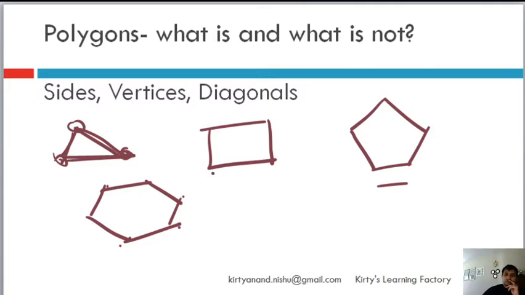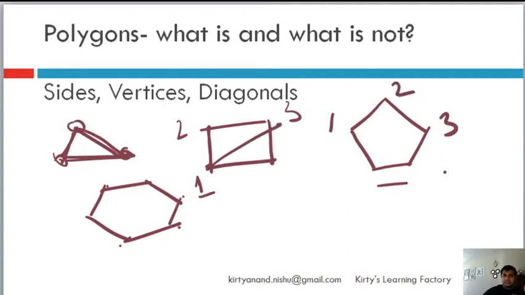Whenever you draw a line segment connecting two opposite vertices or two non-consecutive vertices... So this and this, they are consecutive vertices. Okay, this is vertex 1, this is vertex 2, this is vertex 3. So if you draw a line between 1 and 2, it will be a side. But if you draw a line between 1 and 3, it will be a diagonal.